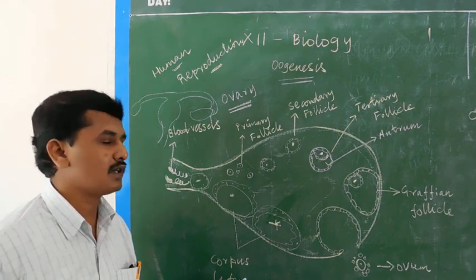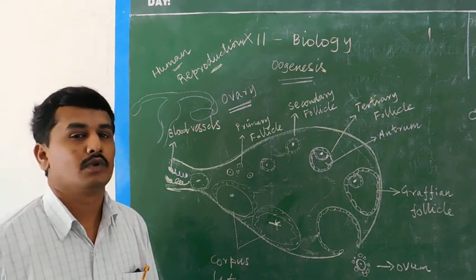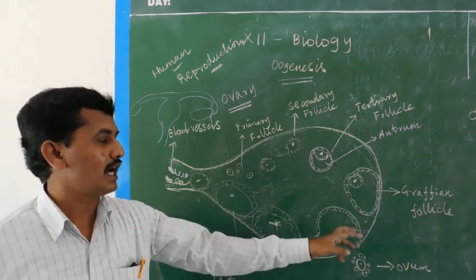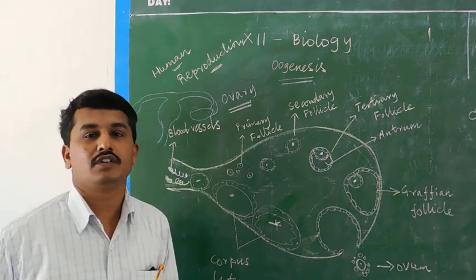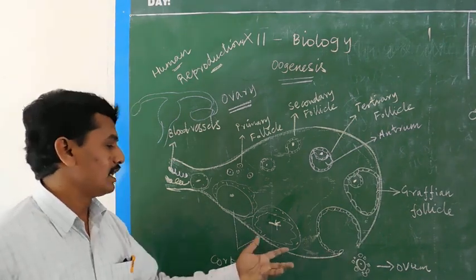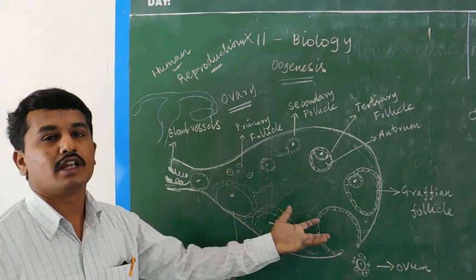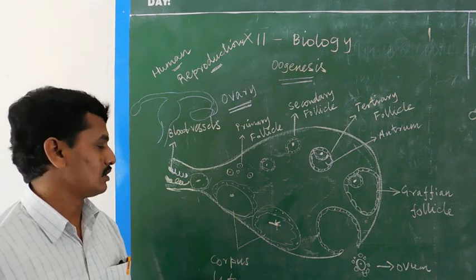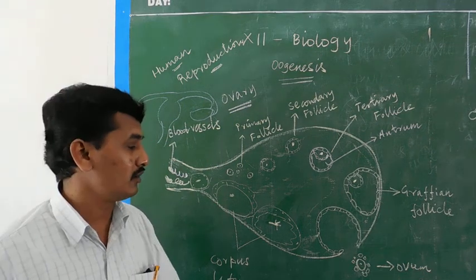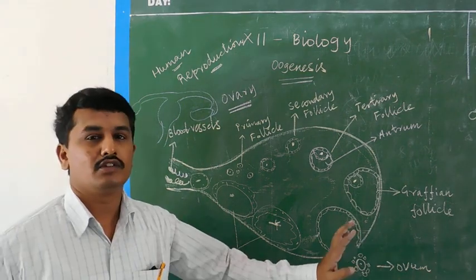It develops into the corpus luteum. Okay? Then primary, secondary, tertiary, and Graafian follicle. After releasing an ovum, the Graafian follicle slowly regresses into the corpus luteum. Suppose fertilization takes place, the Graafian follicle releases the ovum.